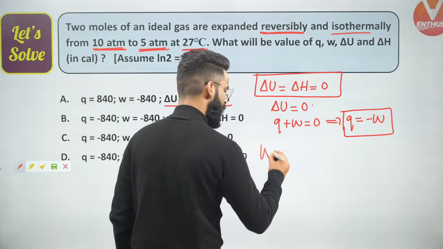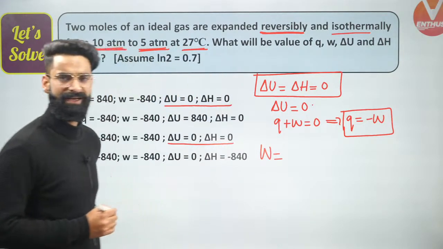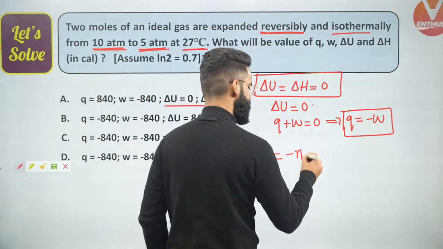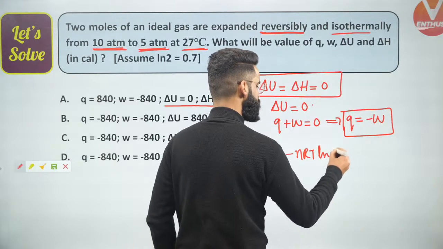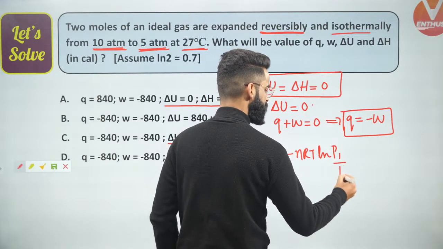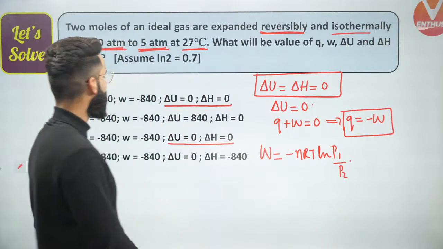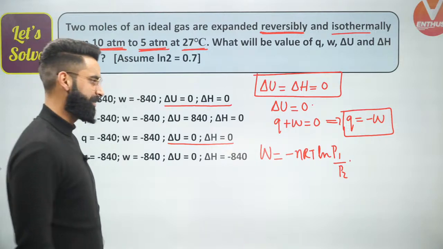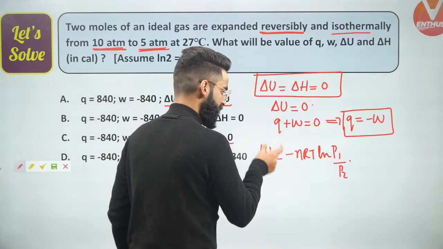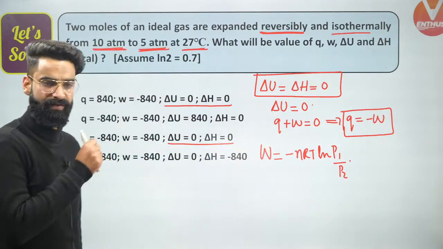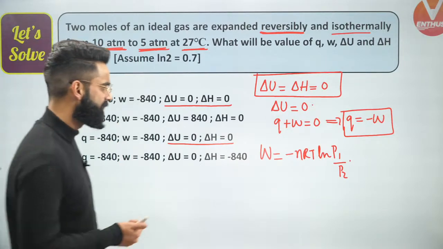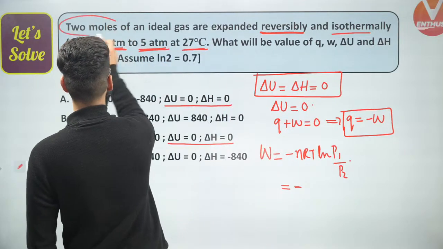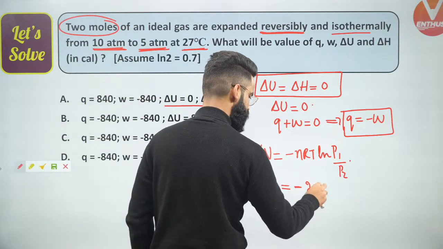People, I have told you one relation by means of which we calculate work done in a reversible isothermal process, if you remember. What is that? That is minus nRT ln P1 divided by P2. This is going to be the formula in order to calculate the work done in a reversible isothermal process. We are given the value of n, the number of moles: 2 moles of the ideal gas.